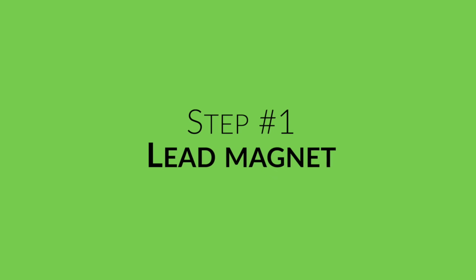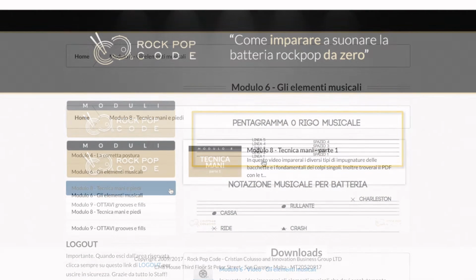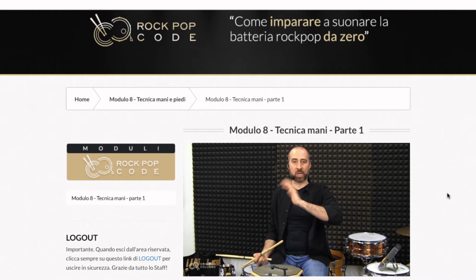After these two important and essential premises, it will be easier for you to understand the 5 easy steps to create a successful funnel. Step number 1. Lead magnet. A lead magnet can be a video, a PDF, or a webinar. In a nutshell, valuable information capable of bringing some results to the problem your potential customer is facing, and you have the solution. Prospects can get this valuable information for free only if they provide their details, such as name, email, and phone number.